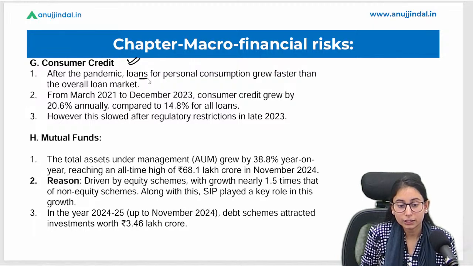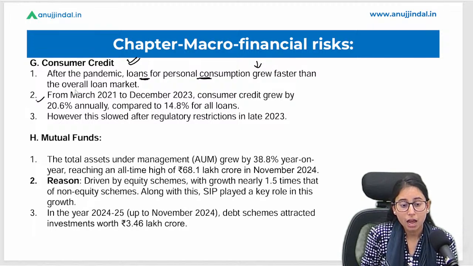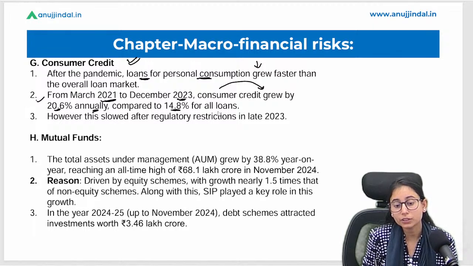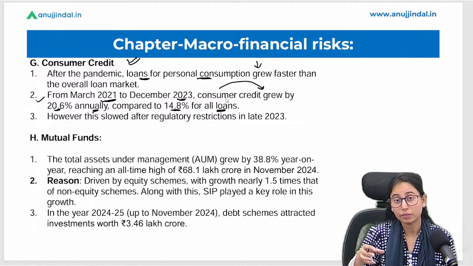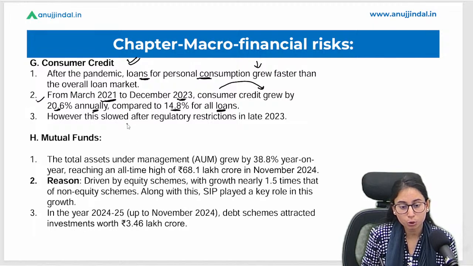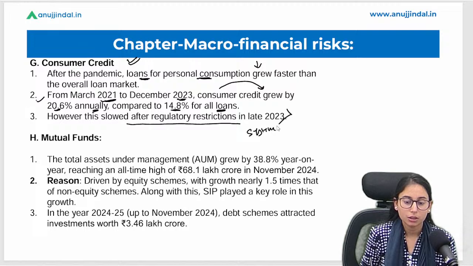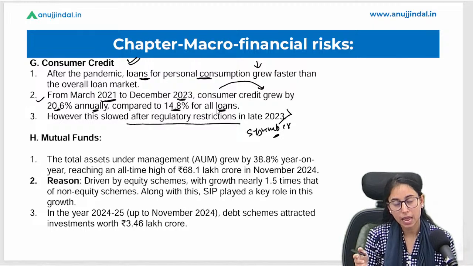Okay, so we can see that loans for personal consumption have grown. We have also discussed the same in the NBFC sector factual data as well. From March 2021 to December 2023, consumer credit has grown by 20.6% annually compared to 14.8% in loans. So in personal loans, in consumer credit loans, we can see there has been a significant increase. However, this slowed after regulatory restrictions in late 2023, that is September. We can see that there is a reduction in consumer credit and personal loans.